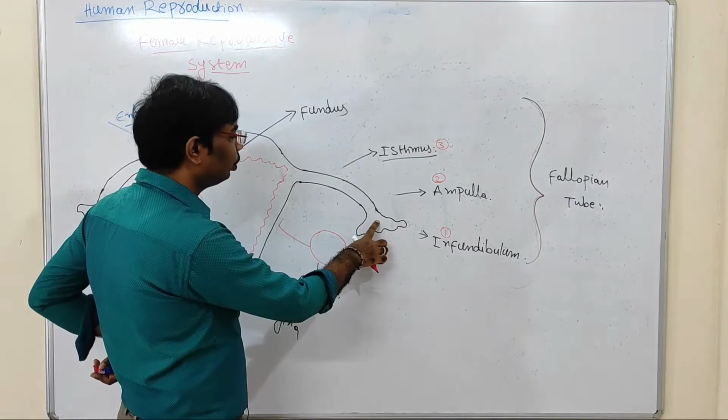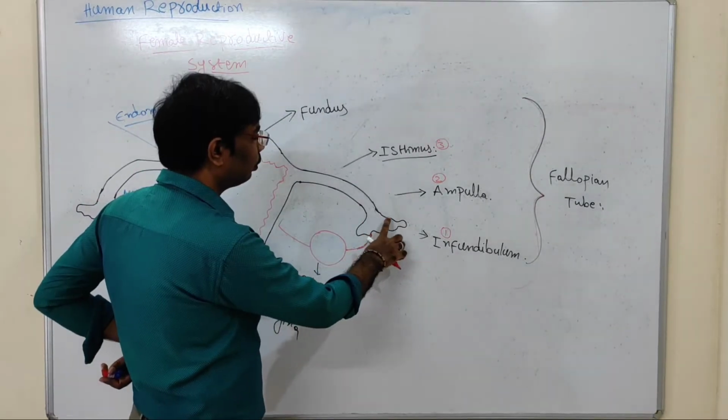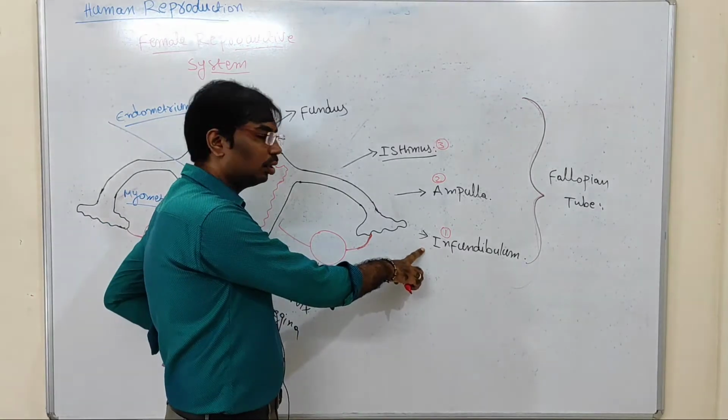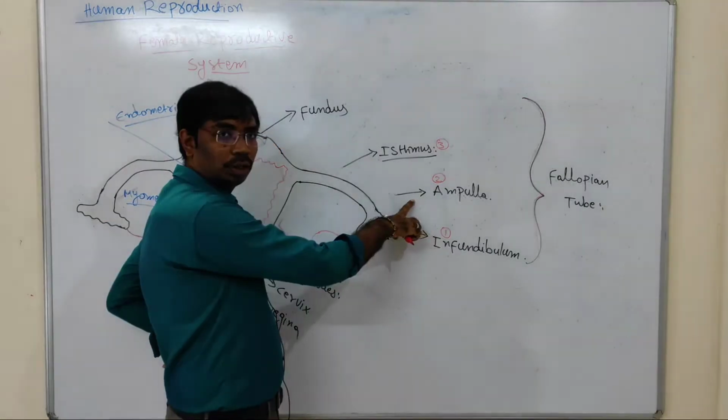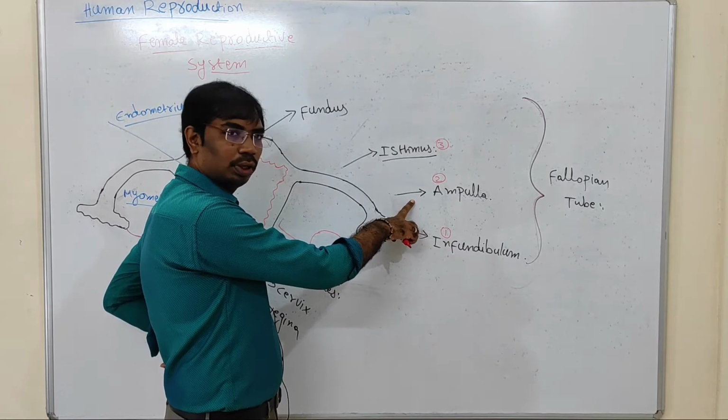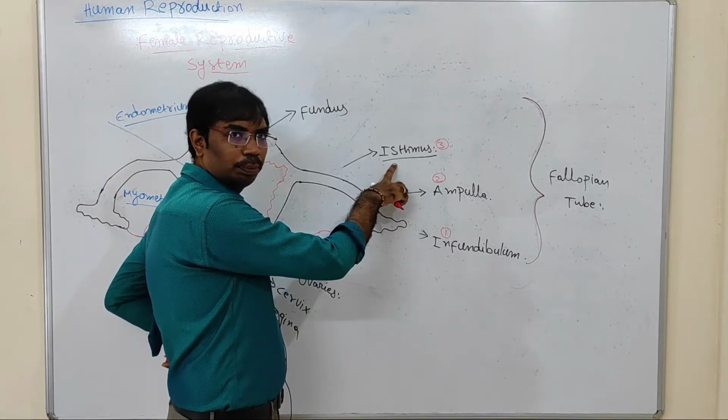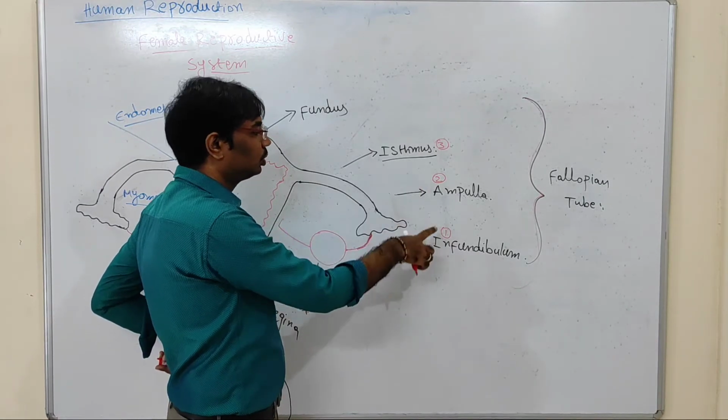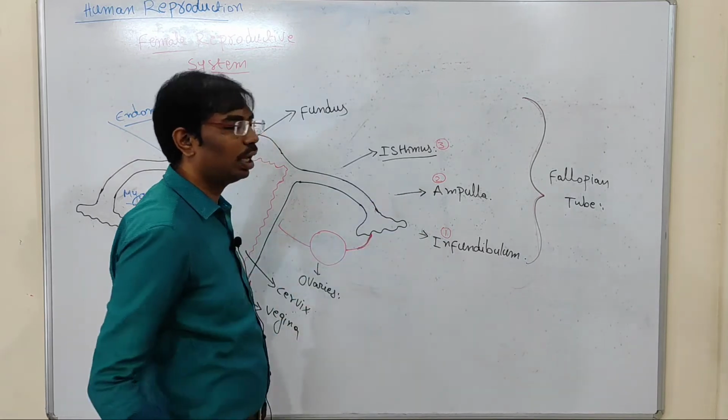The fallopian tube contains three parts. The first part of the fallopian tube is called infundibulum. The second part of the fallopian tube is called ampulla. And the third part of the fallopian tube is called isthmus. So these are the three parts of the fallopian tube.